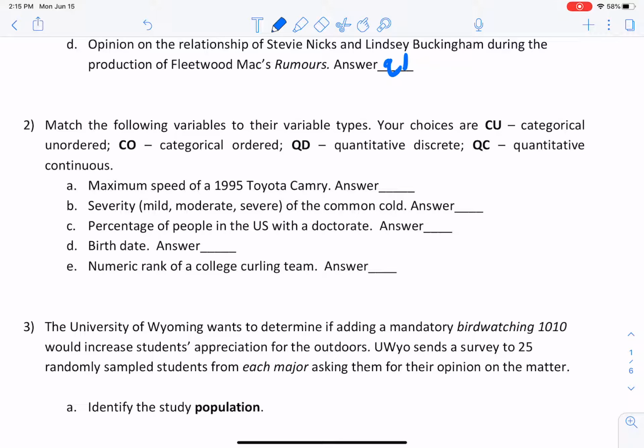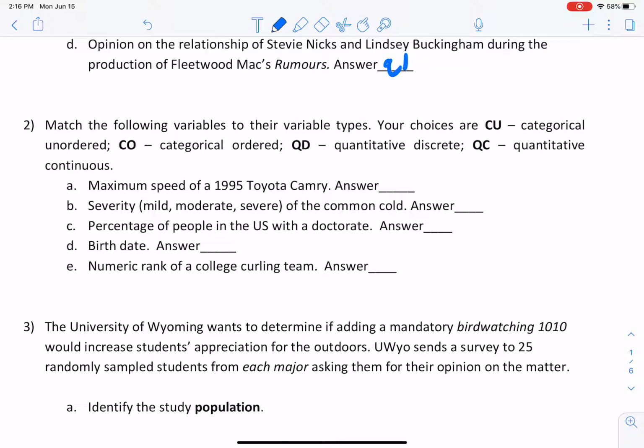So just as a quick review, categorical unordered just means that there is no implicit order to it. The order doesn't matter, okay? On the other hand, the categorical ordered, so an ordinal kind of thing, the order does matter. The next thing in the list of choices is either more than the choice before, or less than the choice that precedes it.